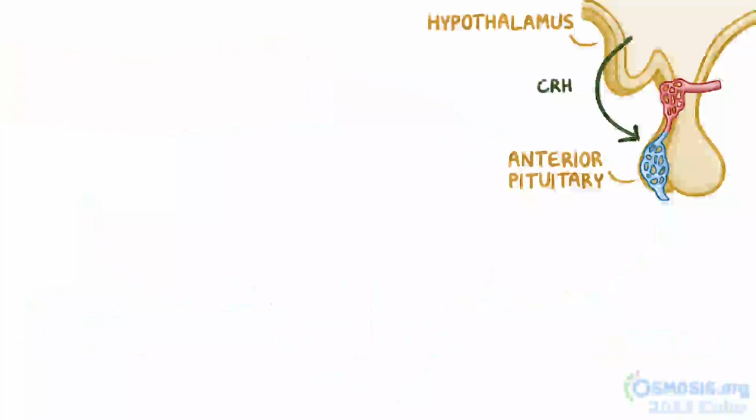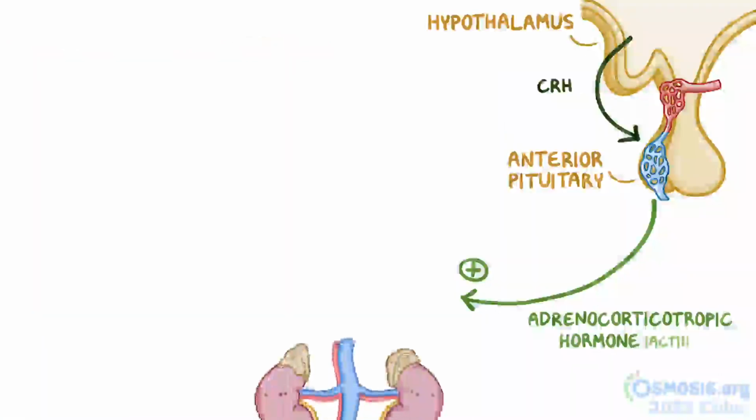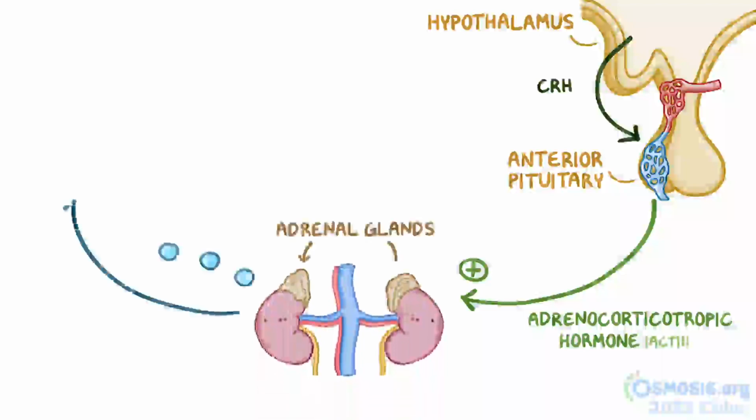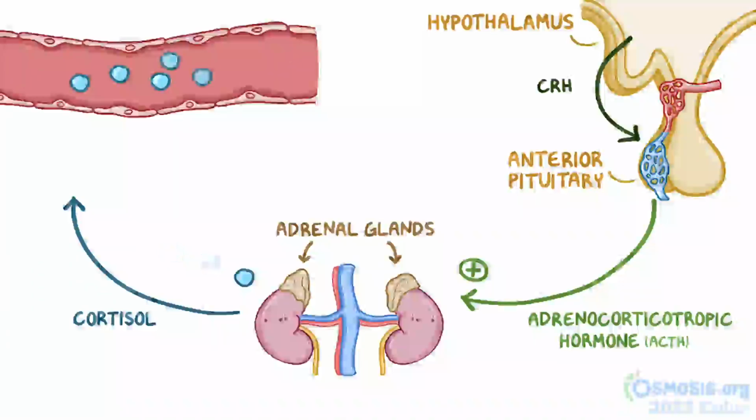Next, there's CRH, which makes the pituitary produce adrenocorticotropic hormone, or ACTH, which goes to the adrenal glands and makes them secrete more of a hormone called cortisol. As before, high levels of cortisol inhibit the production of ACTH through a negative feedback mechanism.